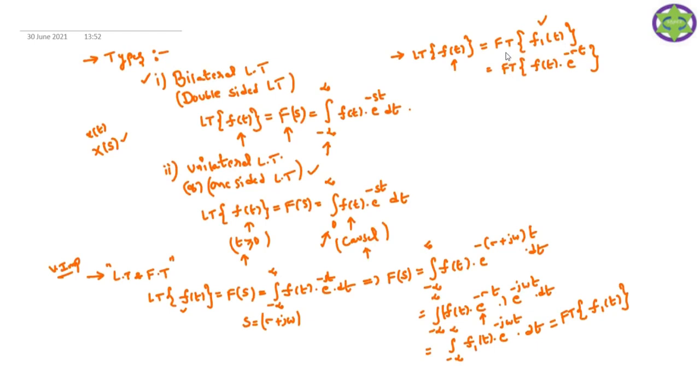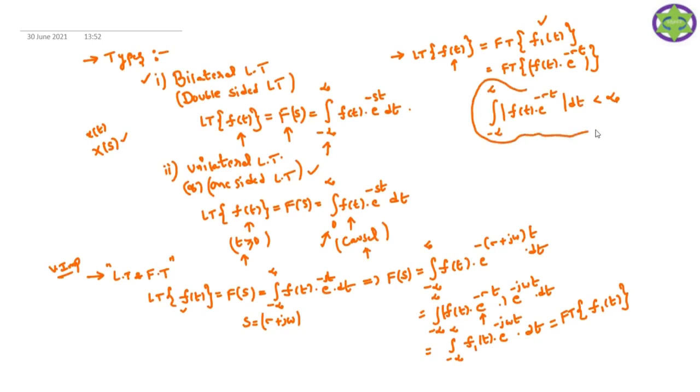If you want to perform the Fourier transform, your signal must be an absolutely integrable signal. That is the limitation on the Fourier transform. If you want to find the Fourier transform of any signal, the signal must be absolutely integrable. That means if I want to find the Laplace transform of f of t, the signal must be absolutely integrable. If you find the modulus of your signal between minus infinity and plus infinity, you should get a value less than infinity.